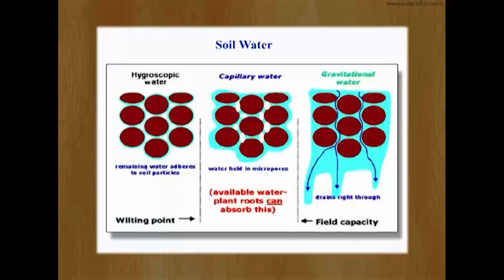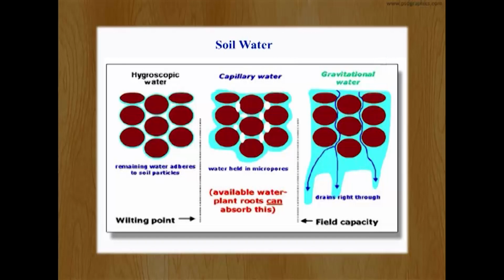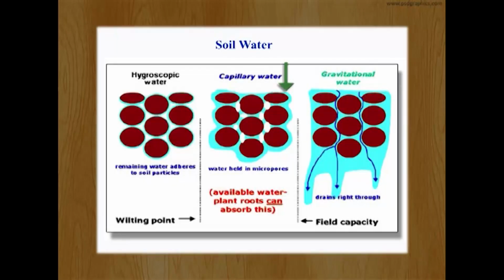Soil water. The water in soil can be divided into three main types: hygroscopic, capillary and gravitational water. Hygroscopic water is the water which a dry soil sample takes up when it is exposed to water vapor. Gravitational water is the water which drains off due to gravitational pull when soil is flooded with water. Capillary water refers to the water retained in the minute pores between the soil particles, which act as capillary tubes.